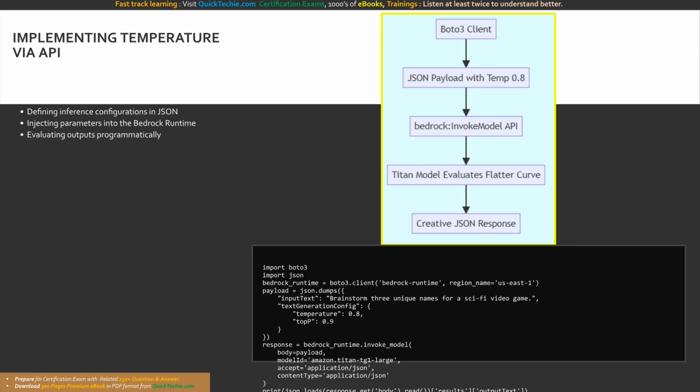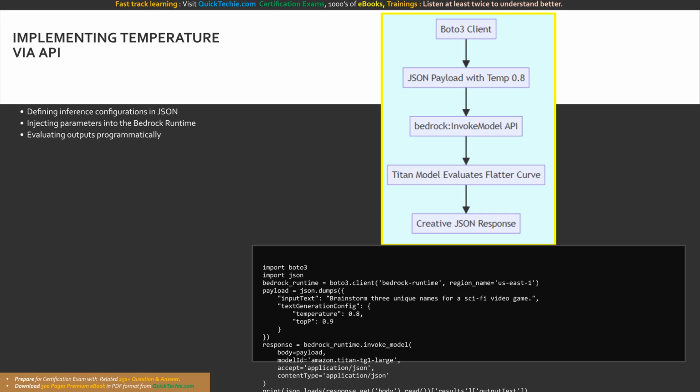We must define a specific dictionary block, often called textGenerationConfig, or simply map it into the base parameters, depending on the specific model's required schema. Because Bedrock provides a unified API, the wrapper remains the same, but the internal payload must match the provider's expectations.